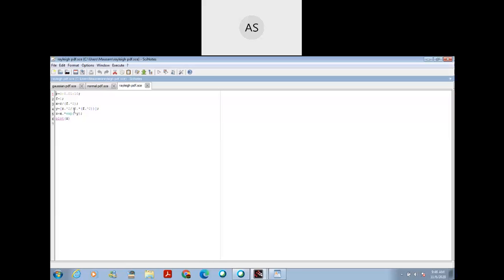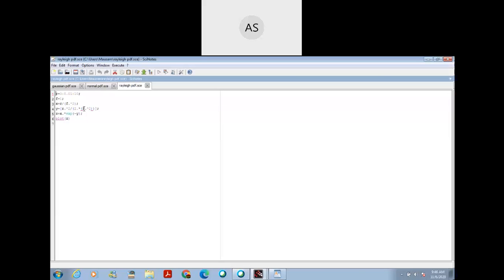The value of y is given by this expression, x square, r is data, so data square divided by 2, and f is standard deviation. Here f is standard deviation and the value of standard deviation is 1.